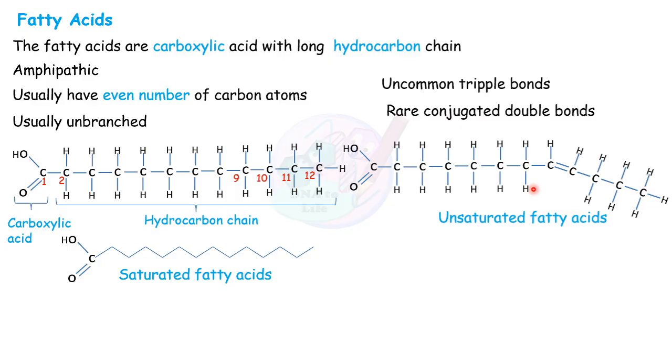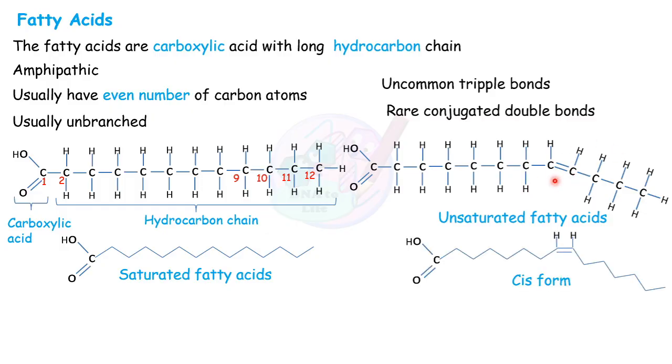Unsaturated fatty acids can be monounsaturated or polyunsaturated, meaning they can have a single double bond or multiple double bonds, but conjugated double bonds will not be present. Only in very rare conditions will conjugated double bonds be present.